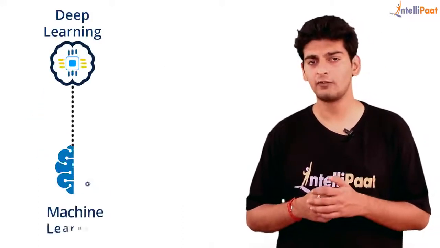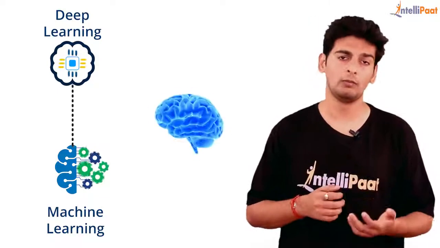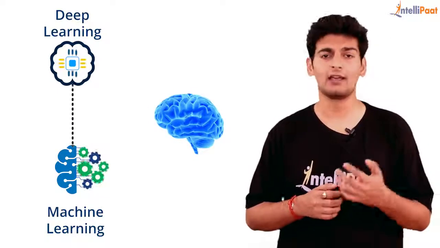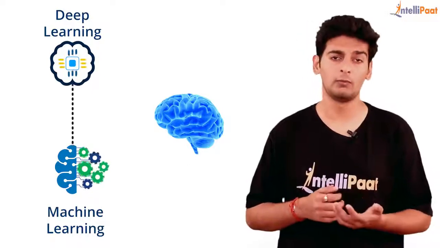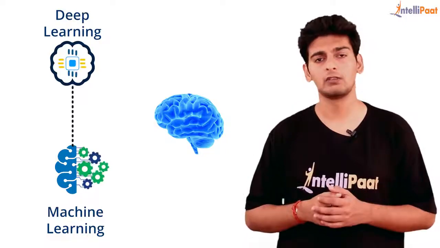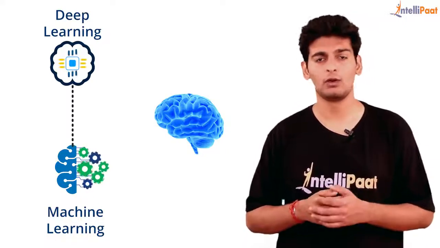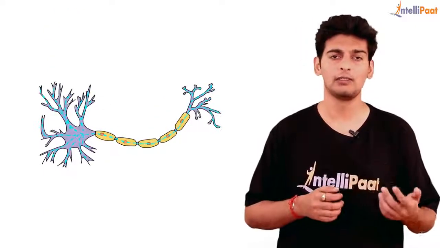Now let's head on to deep learning. Deep learning is the subset of machine learning where we develop intelligent algorithms which mimic human brain. So now the question which arises over here is, how do we mimic human brain? Well, to answer that, let me ask another question. What is a brain composed of? Well, our brain is primarily composed of neurons, isn't it? And these neurons send and receive electrochemical signals.